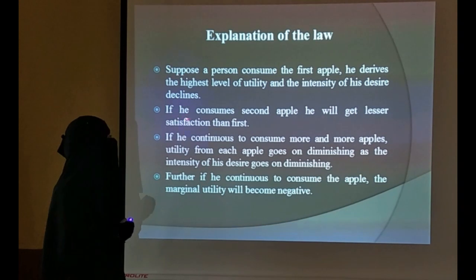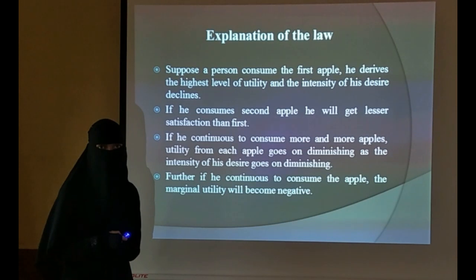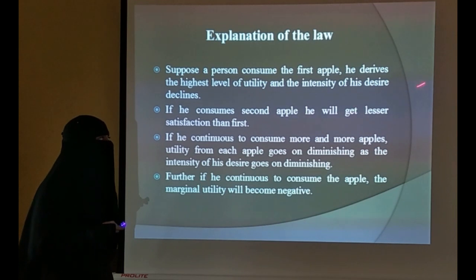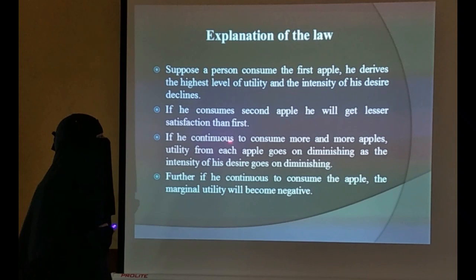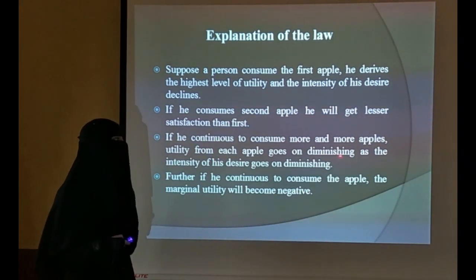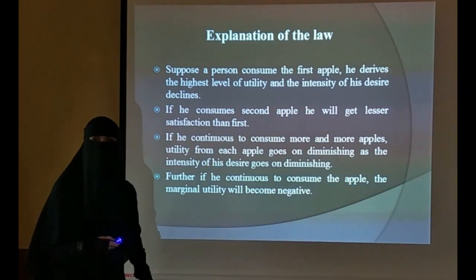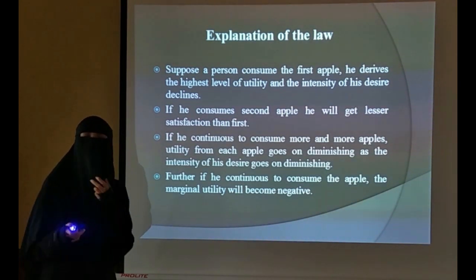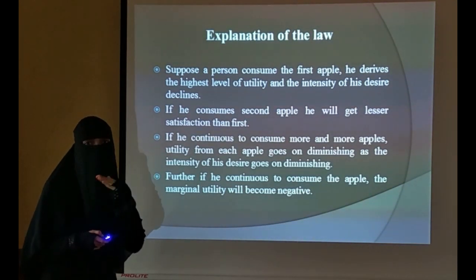The next thing is here, if he consumes the second apple, he will get lesser satisfaction than the first. If the consumer goes on consuming the second apple, the desire will decline and the utility also will decline at the same time. If he continues to consume more and more apples, utility from each apple goes on diminishing as the intensity of his desire goes on diminishing. So as the intensity of consumption of that particular apple goes on decreasing, the utility will also go on decreasing. So it shows that the marginal utility will go on declining there.